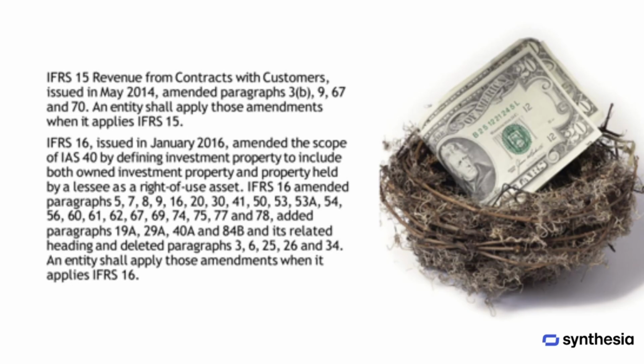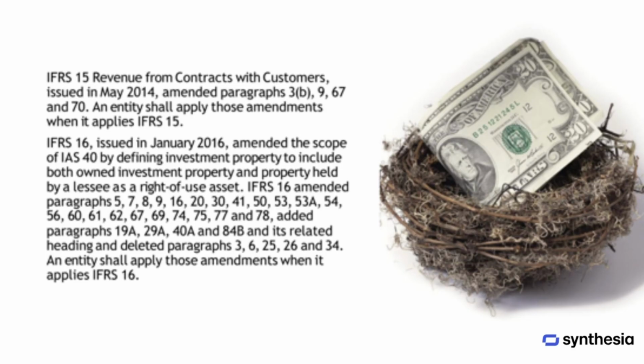IFRS 15, issued in May 2014, made amendments to paragraphs 3B, 9, 67, and 70. Entities must apply these amendments when they apply IFRS 15. IFRS 16, issued in January 2016, amended the scope of IAS 40 by defining investment property to include both owned investment property and property held by a lessee as a right-of-use asset.